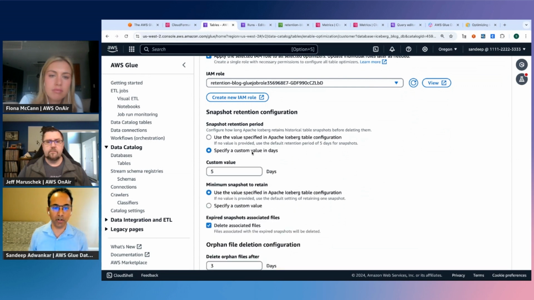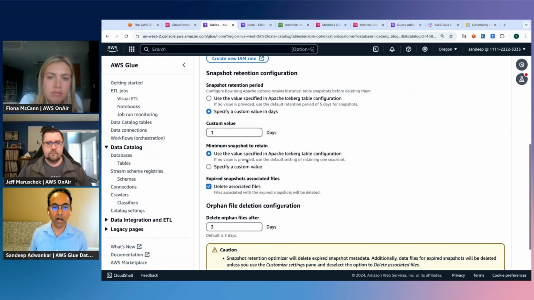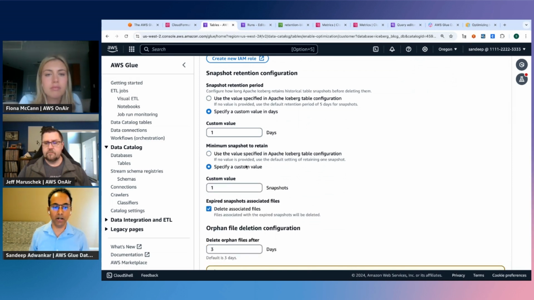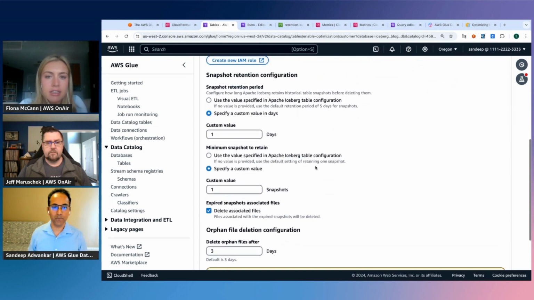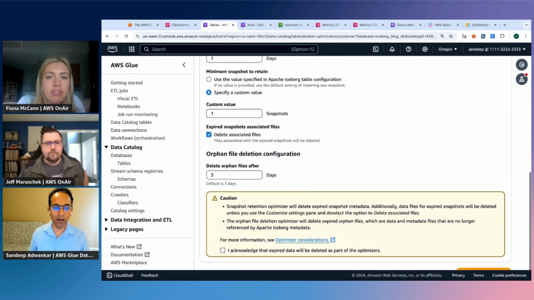Either I can use the default configuration, or in this case, let's say I want to just use it for 1 day, and then how many snapshots I want to retain. I can just use the default, which is saying that the default retention period is 5 days. So a snapshot older than 5 days old, if you do the default, it'll delete those for you. Okay. Exactly. Yep.